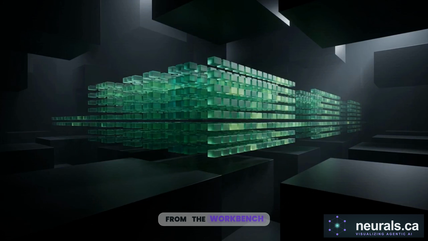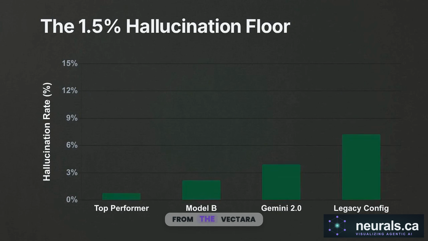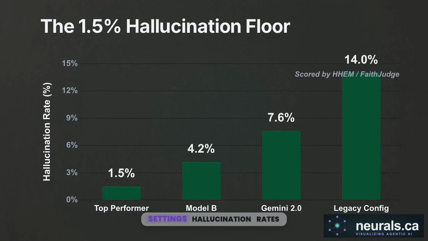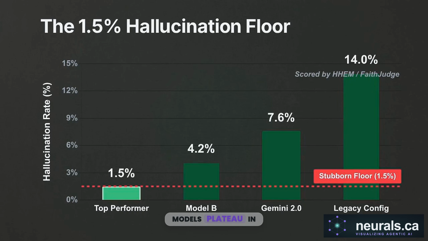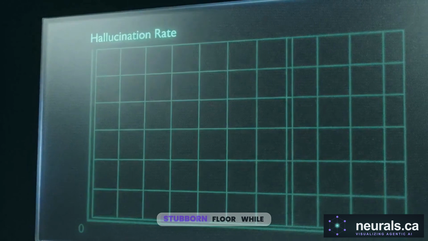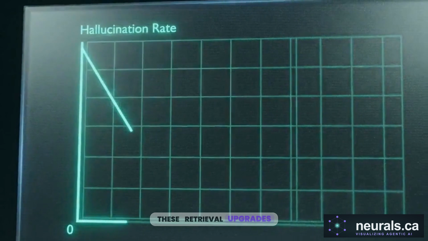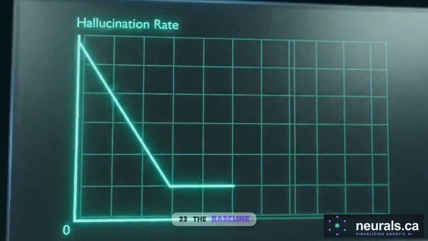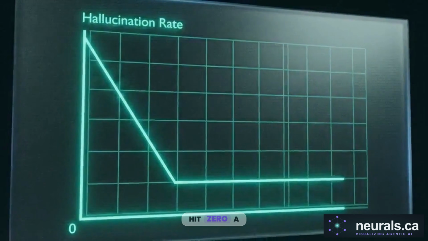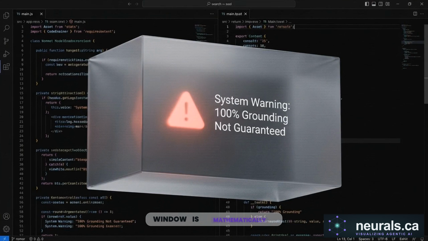Let's step back from the workbench and evaluate the real-world performance of this finalized pipeline architecture. This chart illustrates empirical metrics from the Vectara hallucination leaderboard. Under perfectly grounded summarization settings, hallucination rates for the best models plateau in the 1.5 to 8% range. The data reveals a stubborn floor. While these retrieval upgrades cut failures by 2/3, the baseline hallucination rate never hit 0. A perfectly engineered context window is mathematically necessary, but it is not sufficient to guarantee absolute enterprise safety.